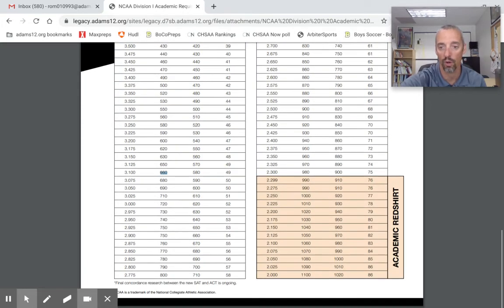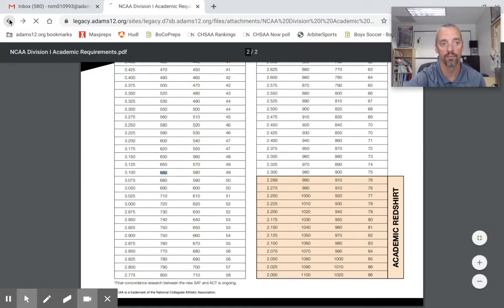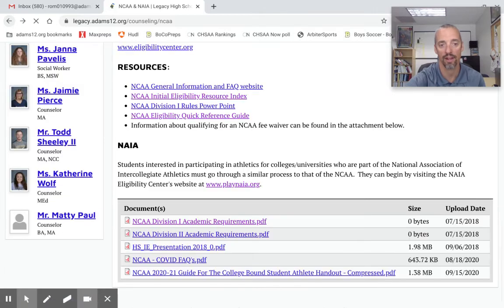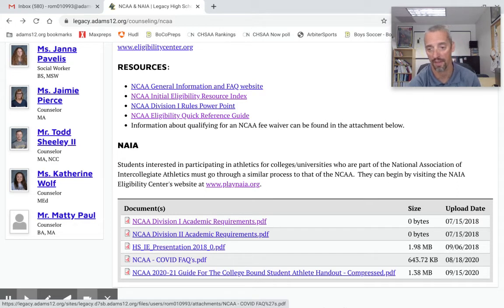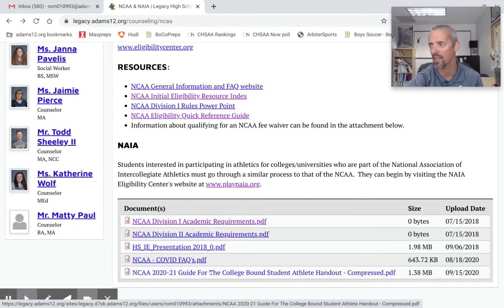As a point to note here, the academic redshirt is highlighted here, which again you can read about earlier in this document. I'm taking you back to that same page. You can see some other documents to read. Again, there's a specific one for Division II. There's also some COVID frequently asked questions and responses, which again is created by the NCAA. And I would encourage students in our current senior class and junior class to familiarize themselves with that. And this document is, again, a lengthy 26 pages or something like that, that has lots of FAQs in it and lots of direction as well.